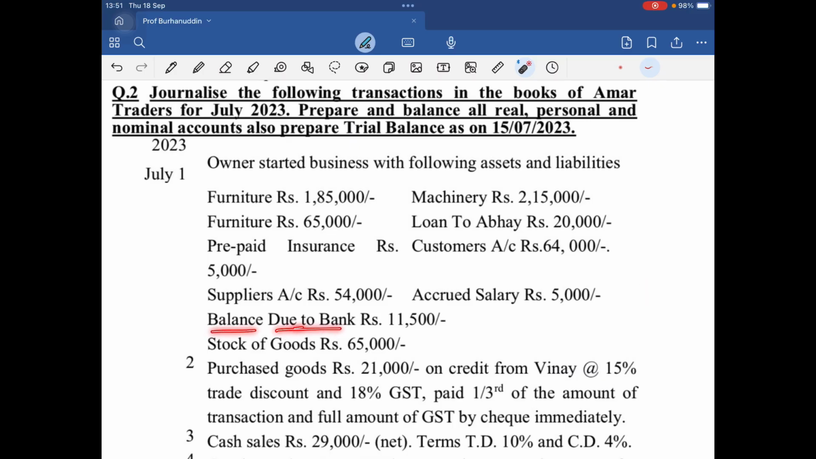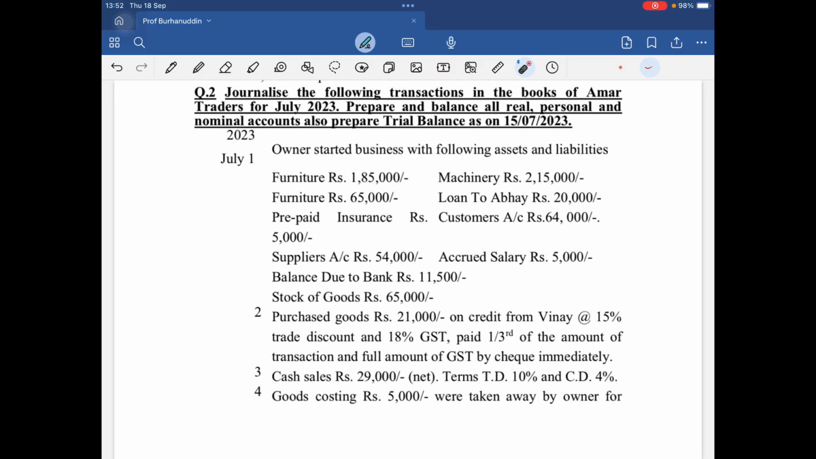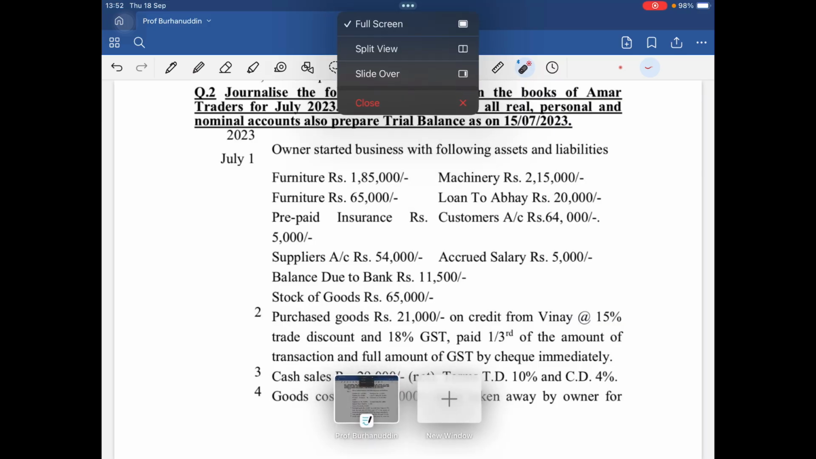The balance due to bank. It's a liability because you have to pay it to the bank. Stock of goods is again an asset. So basically what you're trying to do is write all the assets on the debit side, write all the liabilities on the credit side, and the balancing figure that you're going to get is your capital. We have done the accounting equation also, I believe. So we have to remember stuff over here.